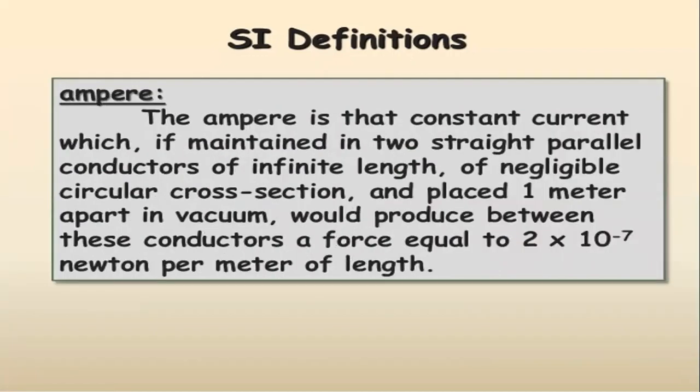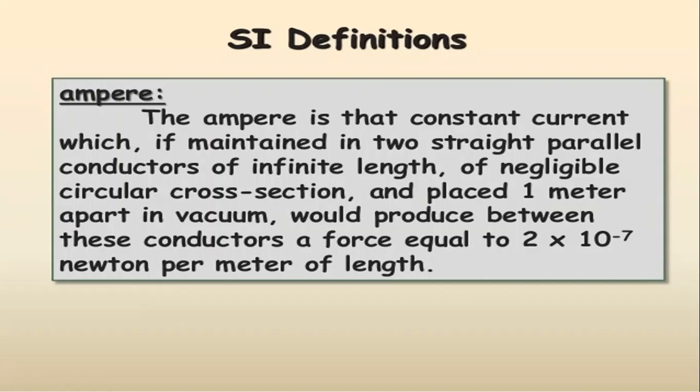The next definition is for current. The unit for current is ampere. The ampere is the constant current which, if maintained in two straight parallel conductors of infinite length, of negligible cross section and placed 1 meter apart in vacuum, would produce between these conductors a force equal to 2 into 10 raised to minus 7 Newton per meter of length.